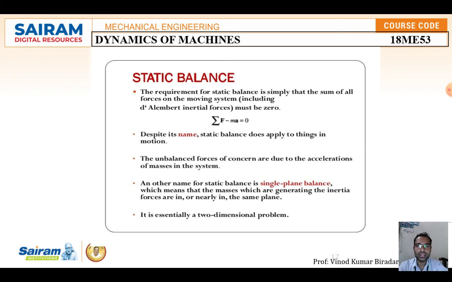Here I have shown you the static balance and how the formula is generated. The requirement of static balance is simply that the sum of all the forces on a moving system, including the D'Alembert force, must be equal to 0. That is, summation of F minus m into a, mass into acceleration, should be equal to 0. Despite its name, static balance does not apply to things in motion. Just remember that the balance you are applying should be in a resting position, not in motion. The unbalanced forces of concern are due to the acceleration of the mass in the system. So this is about static balance.